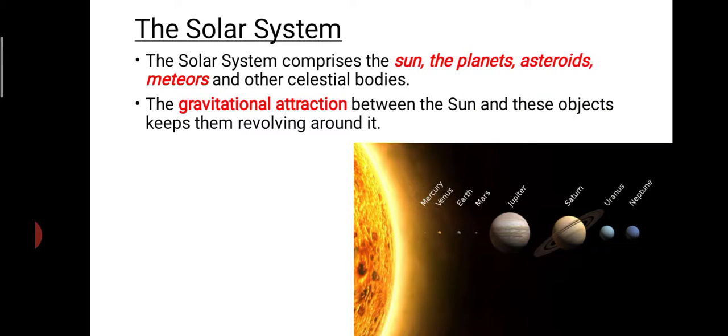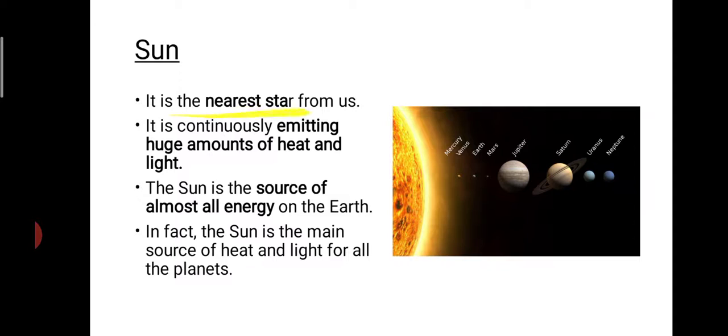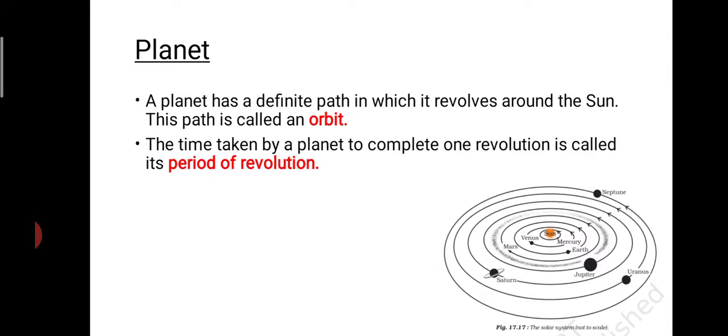And also the solar system, it is comprising the sun, the planets, asteroids, meteors and other celestial bodies. The gravitational attraction between the sun and the other planets is helping them to revolve around the sun. Sun is the nearest star to us. Okay, and it is also continuously emitting light. A huge amount of heat is also generated. It is the primary source of energy for the earth, and also it is the main source of heat and light for all the other planets as well.